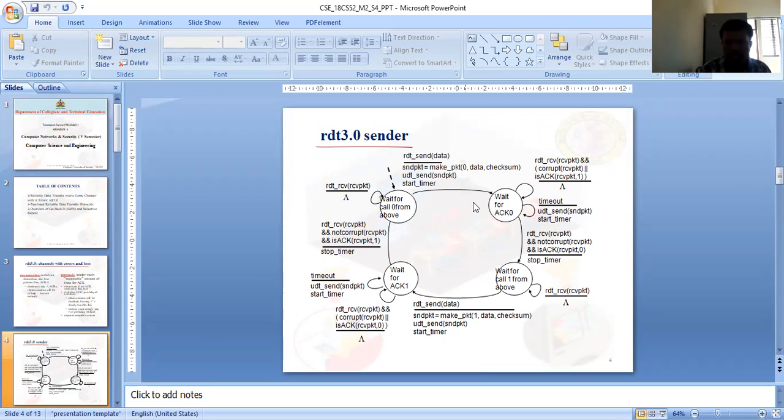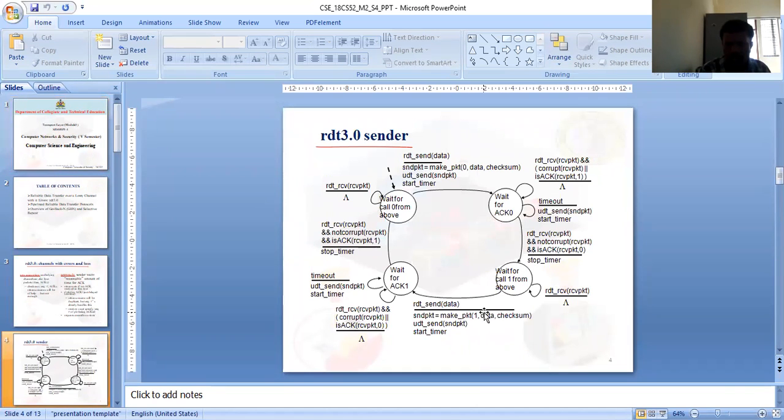So this is exactly how we move from one state to another. Again, in the wait for acknowledgement state, if it receives a corrupted packet, these are exactly the events. If the packet is not corrupted and is the acknowledgement, it stops the timer. So there is start timer and stop timer, and then it waits for a call from above.